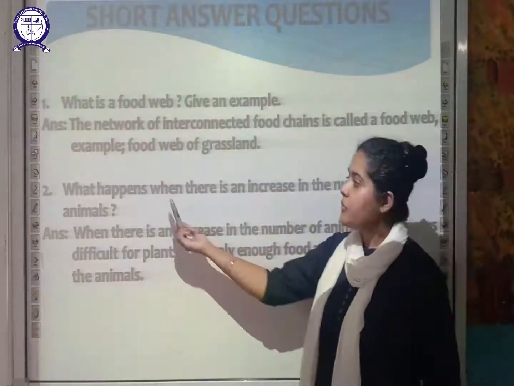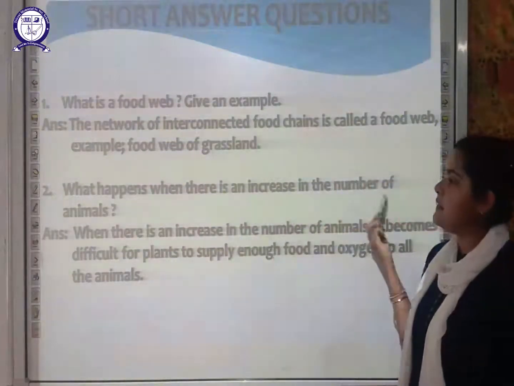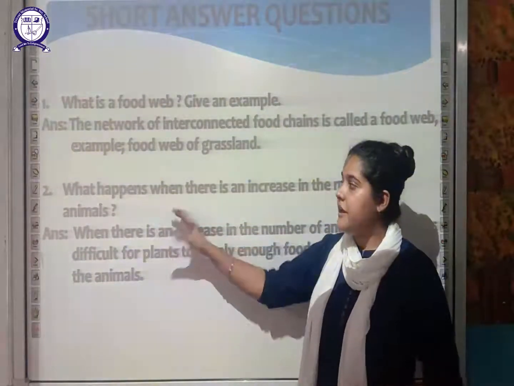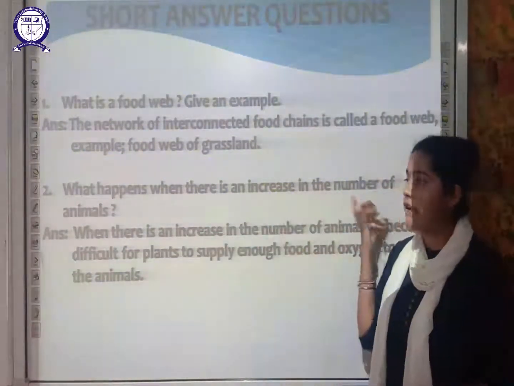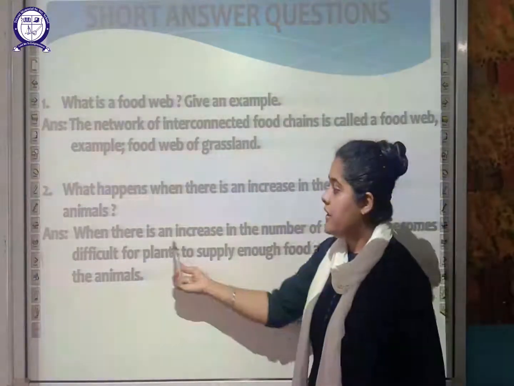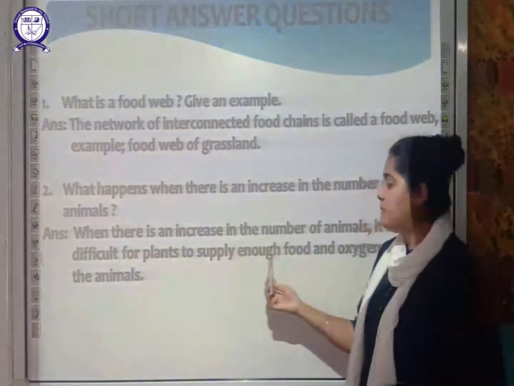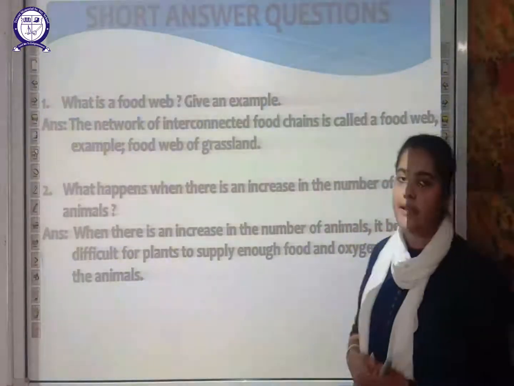Next is what happens when there is an increase in the number of animals. We have recently studied that in the slide. What will happen if the number of animals increases? When there is an increase in the number of animals, it becomes difficult for the plants to supply enough food and oxygen to all the animals.